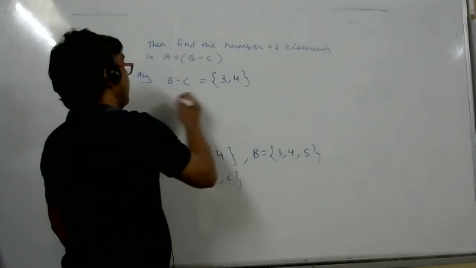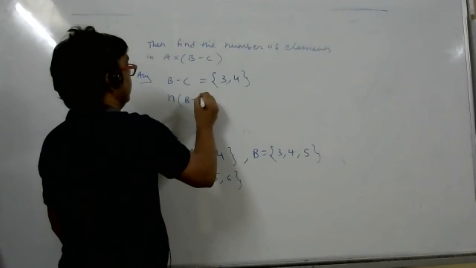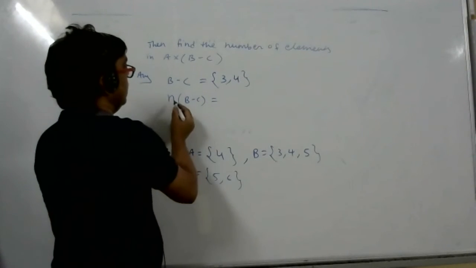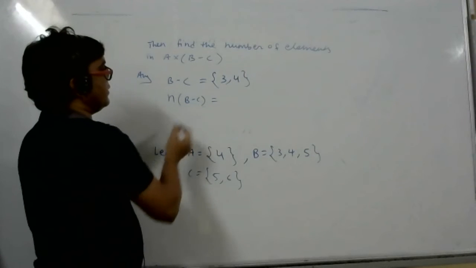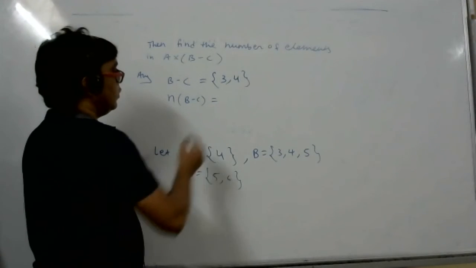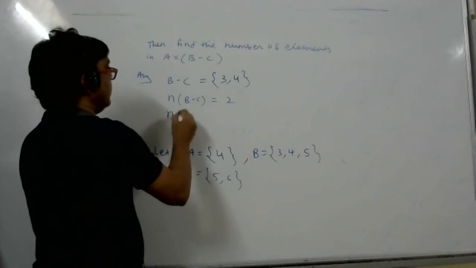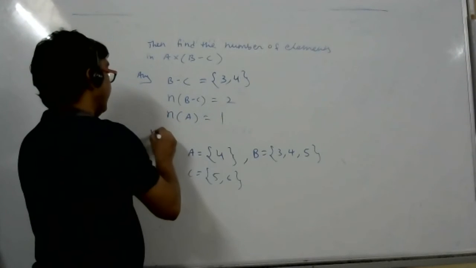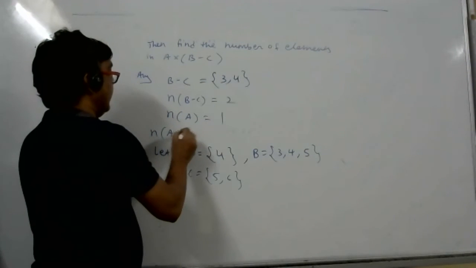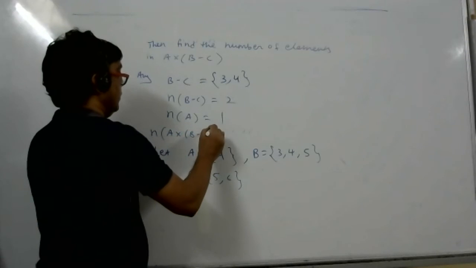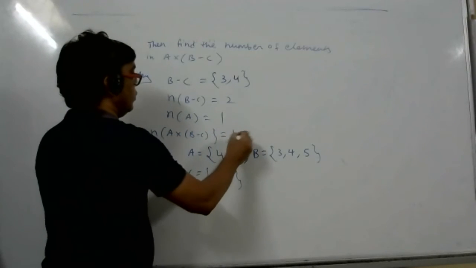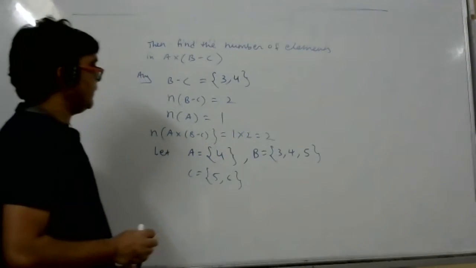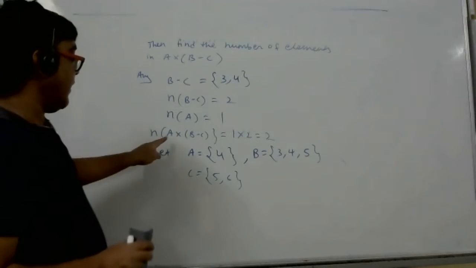So what is the number of elements in B minus C? 2. Number of elements in set A? 1. So number of elements in A cross (B minus C)? 1 into 2, 2 only. Okay, fine, sir. Here 1 element, here 2 elements.